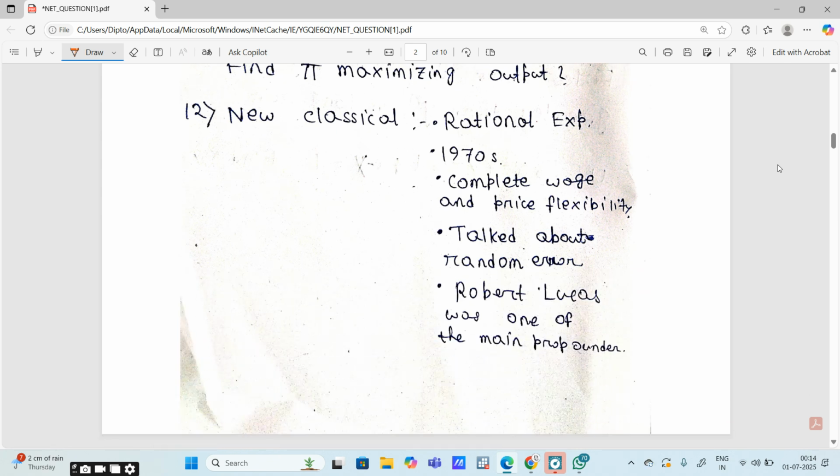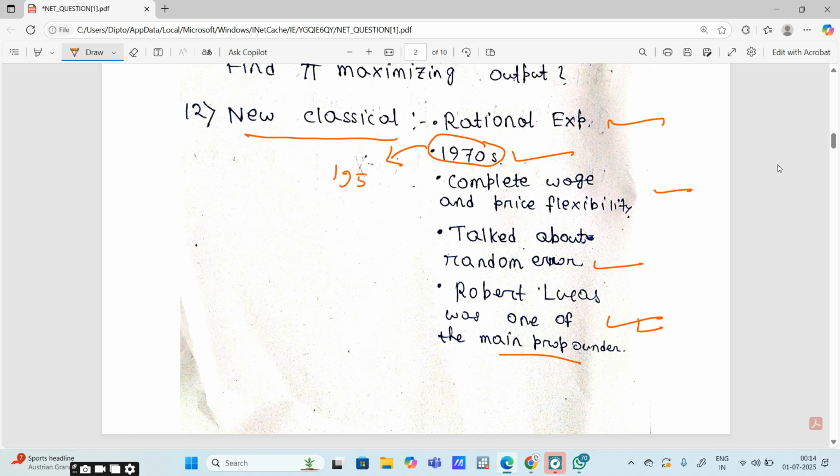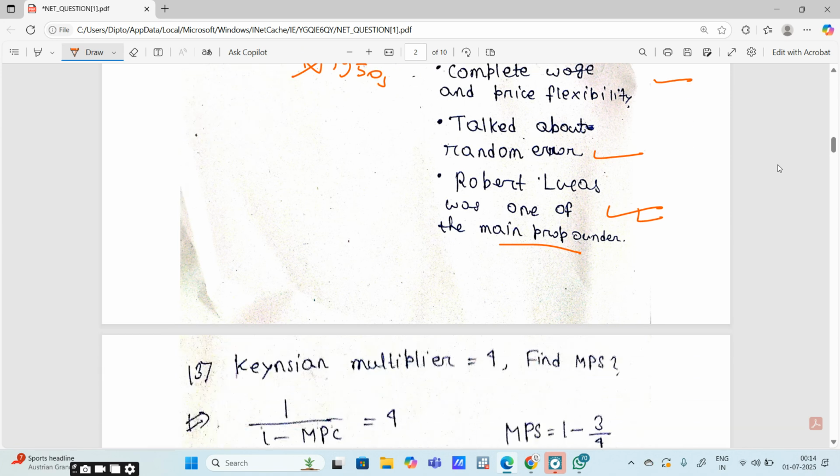New classicals: this question basically came in the form of what are the correct options in case of new classical theory. Rational expectation is a correct statement. 1970s is a correct statement. Complete wage price flexibility is correct. Random error is correct, and Robert Lucas was the main propounder. As far as I can remember, 1970s was not the option given in the question; the question said 1950, so that was the wrong option. All the other options were correct in that question.